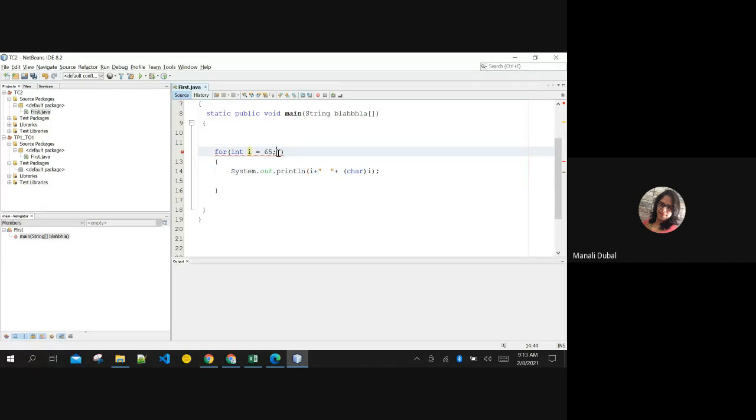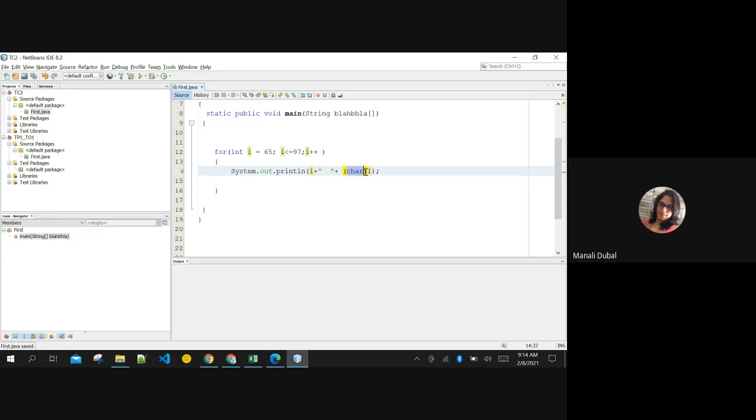What is the last ASCII value? 97? If I want to print A to Z, 7, right? Correct. Okay, fine. Even if it is not there, we'll check. So I want to print i as the ASCII value. Space I'm adding over here as concatenation.